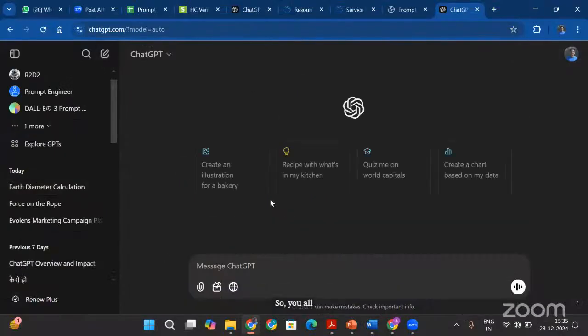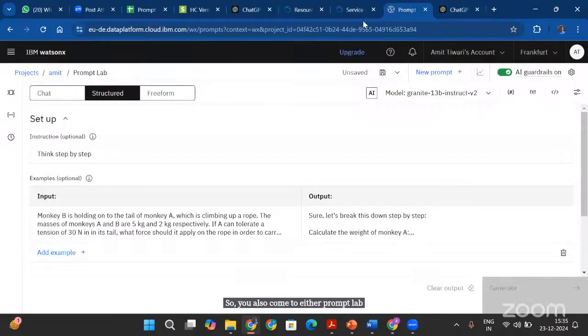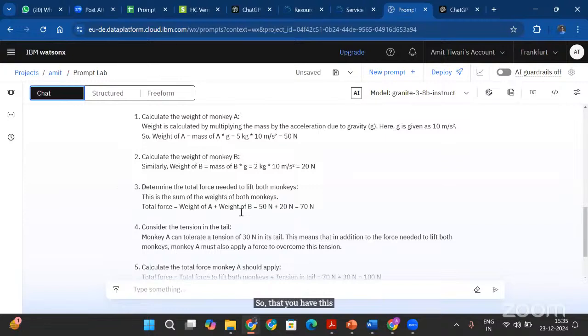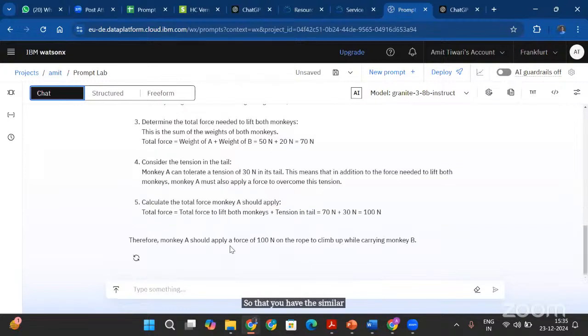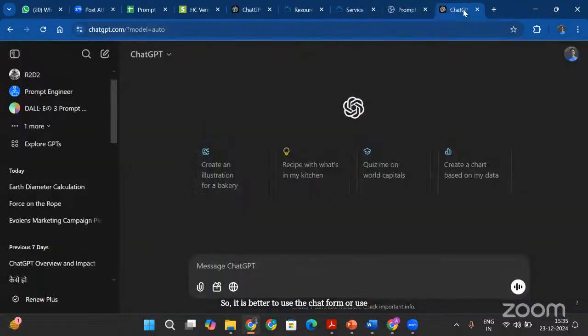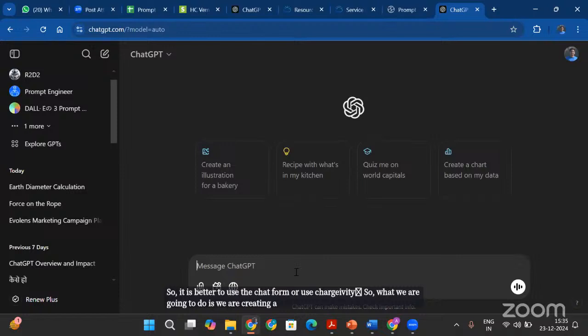So you also come to either prompt lab, but don't use the structured one, use a chat one here, so that we are using this zero shot prompting. That means that we are giving instructions all at once. So it's better to use the chat form or use ChatGPT. All right. So what we are going to do is we are creating a marketing campaign for our product.